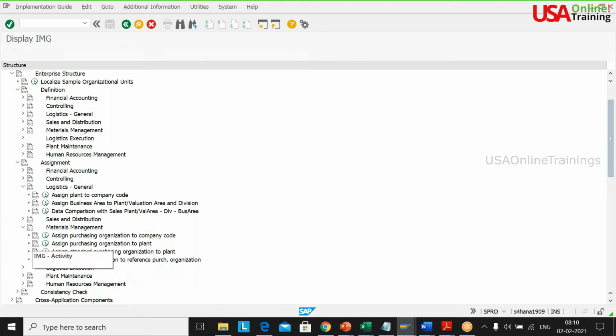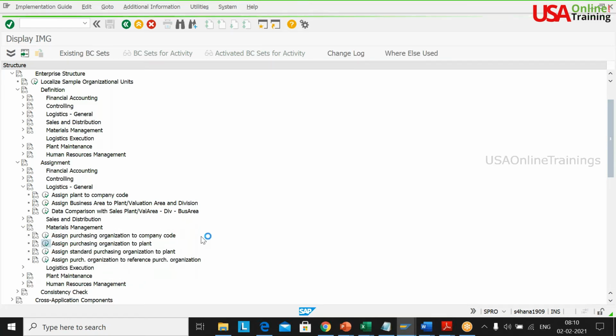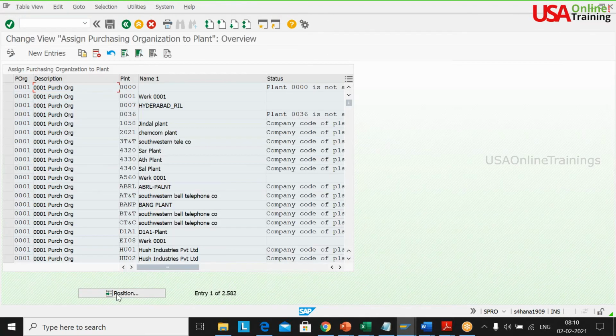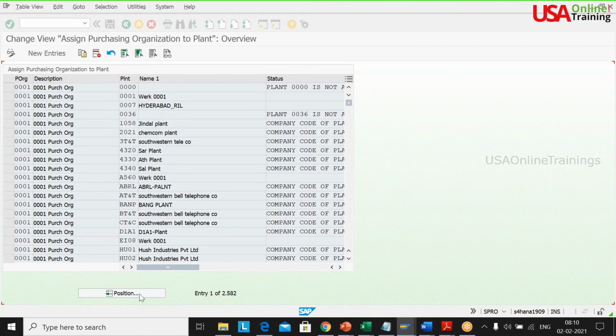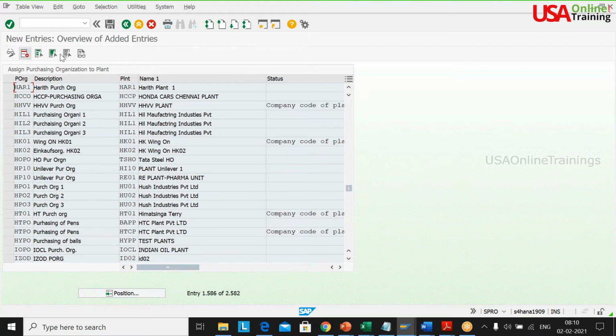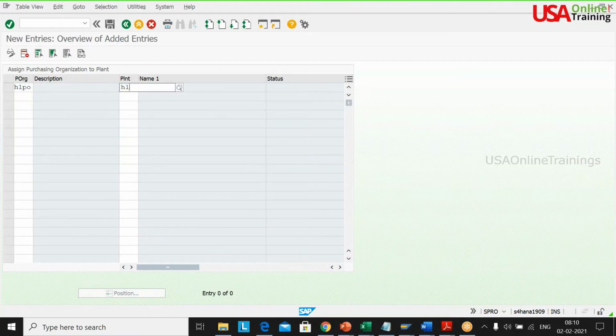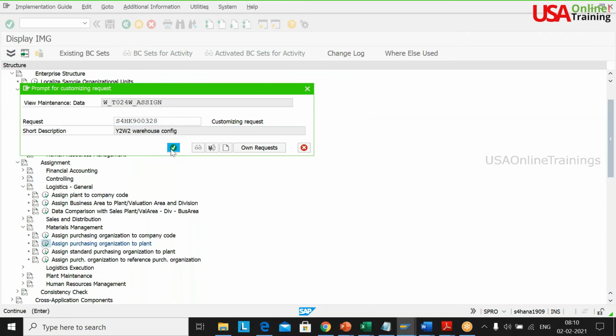Now, materials. Assign purchase organization to the plant. Not a company code, that is okay, but still a plant. H1, PO, H1, P1. It's not there. So H1, PO, H1, P1. Okay, so these are the assignments.